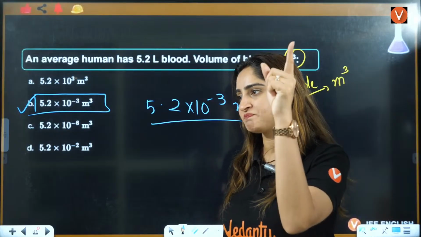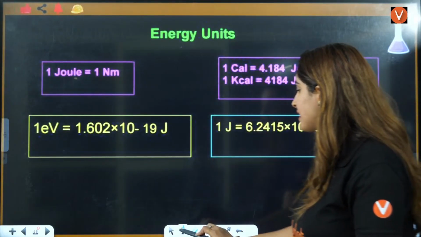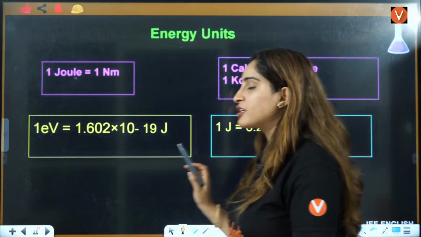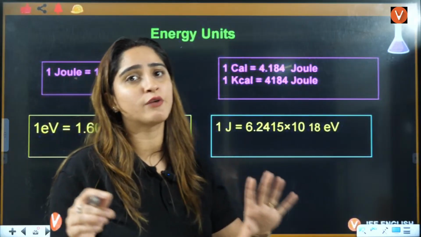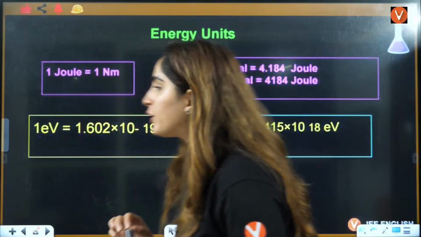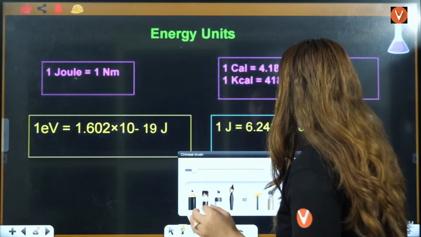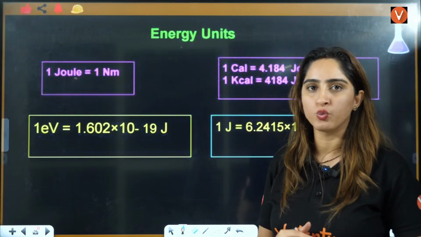Okay, everybody? Let's move to the next one, that is energy units. After this is the last unit conversion that we are doing. After that, we are going to see the constants only. So energy units: you have 1 joule. What is 1 joule?